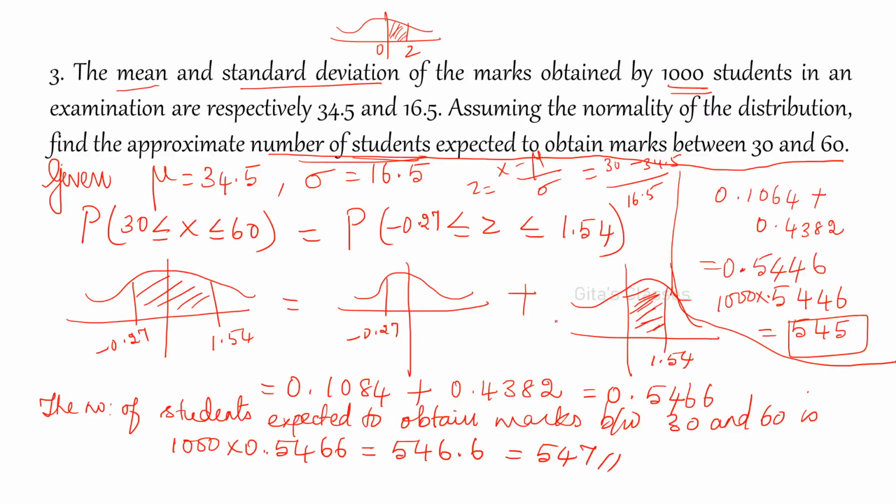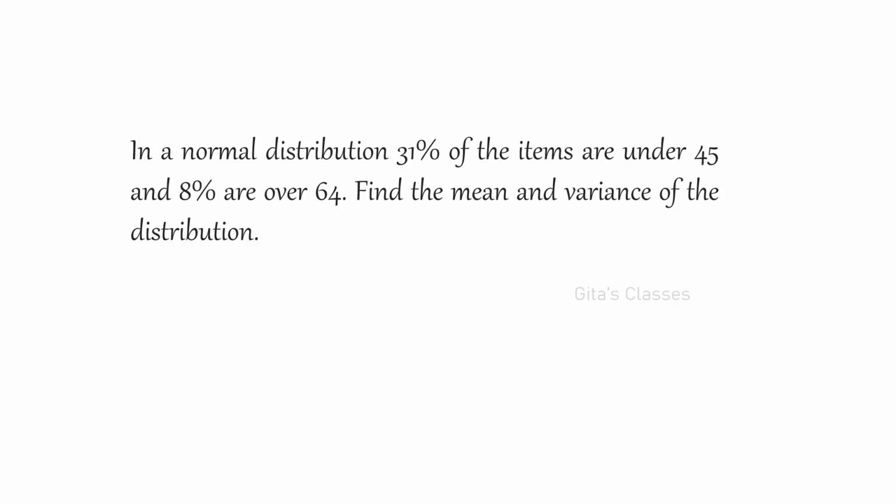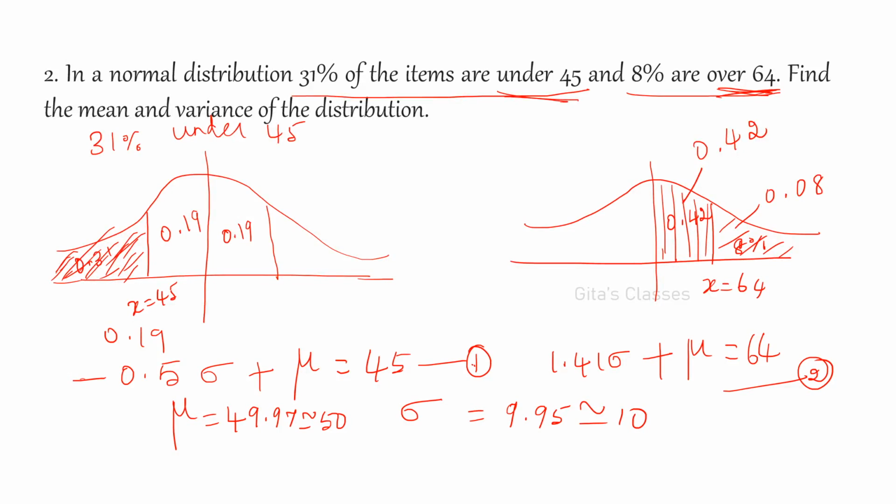You have to go through the video for that. And here expected marks, it is 1000 into multiply, because it is 1000 students given, therefore you have to multiply. And next is area is given, you find the mean and variance. Okay. So here standard deviation.